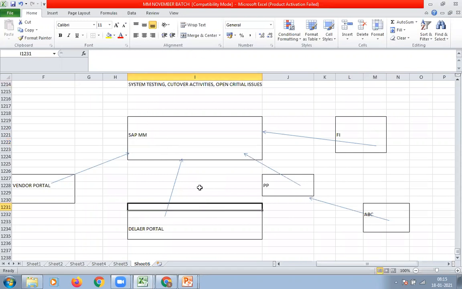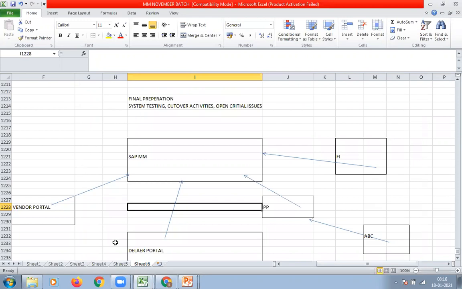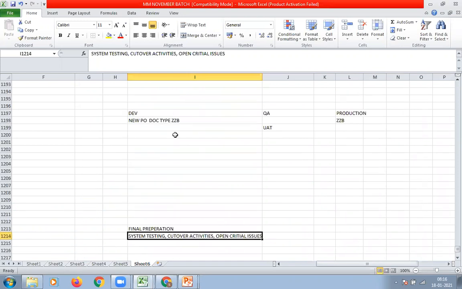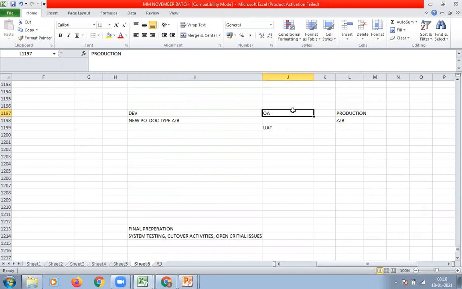In system testing, basis consultants, other third-party consultants, PI consultants, interface consultants, and ABAPers are involved. Not only SAP consultants, even other consultants are also involved in system testing to make sure that all these systems work together as a single application or single system. Then in the cutover activities, we have to maintain number ranges for purchase order, material master, and vendor master in each and every system.